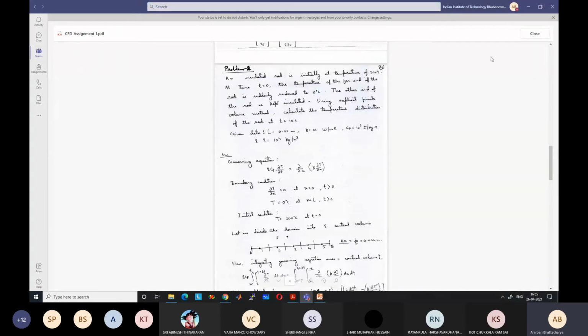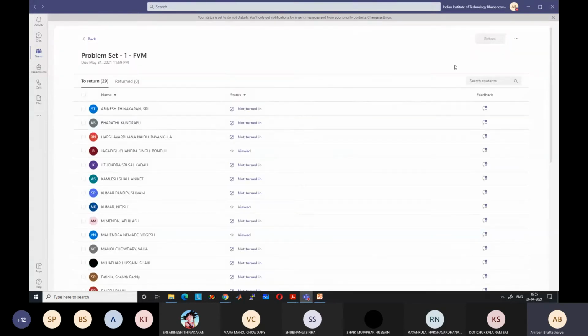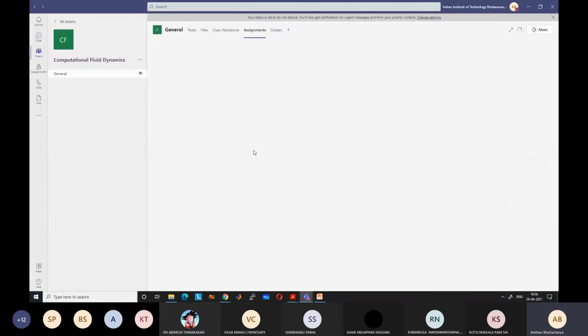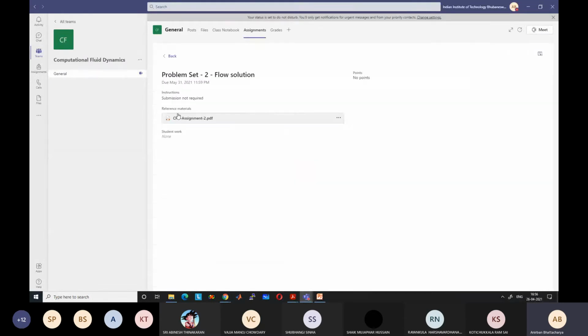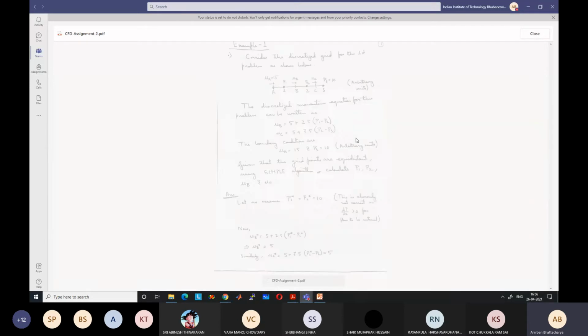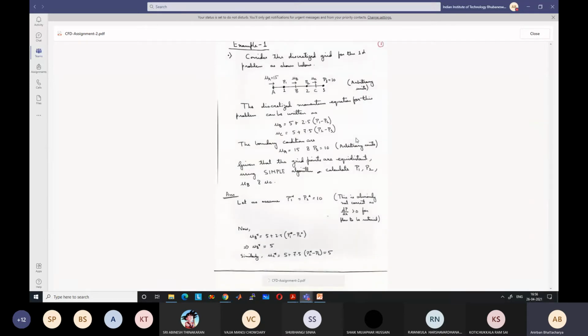Okay, so these problems are not like what you will encounter in real life. These are more artificially created just for the theoretical course. Means in real life you have to develop a code. But these are just to understand the theoretical knowledge.